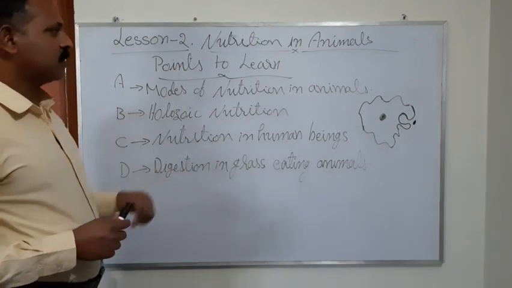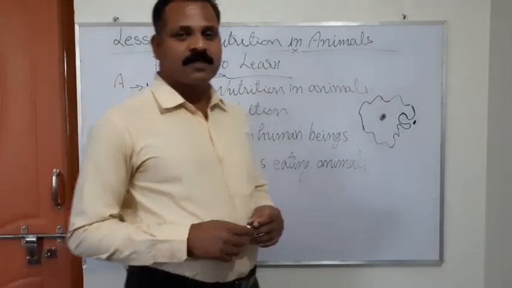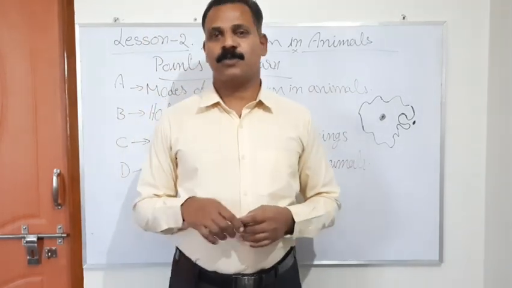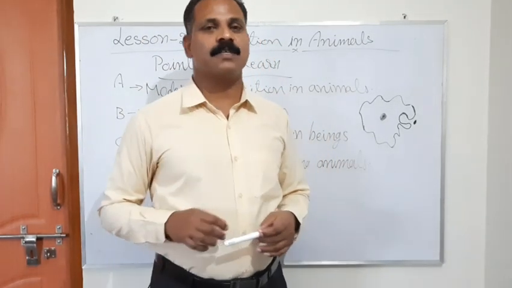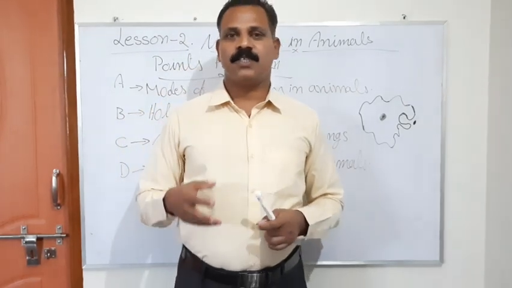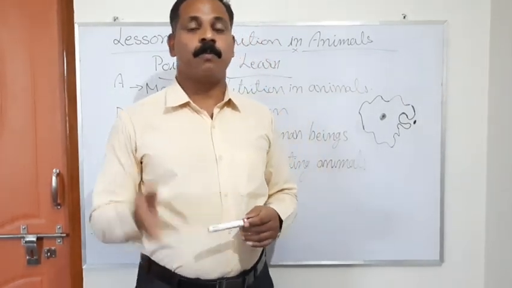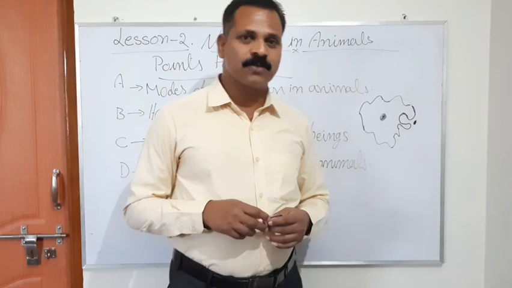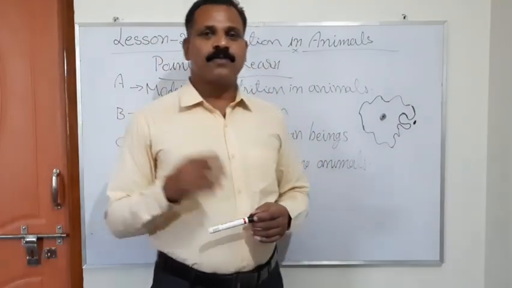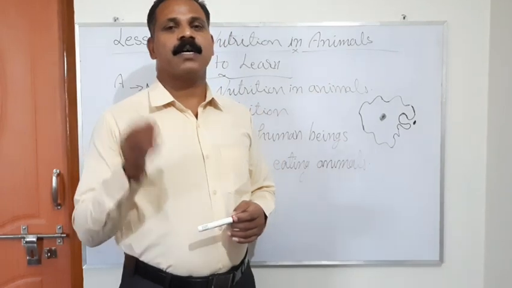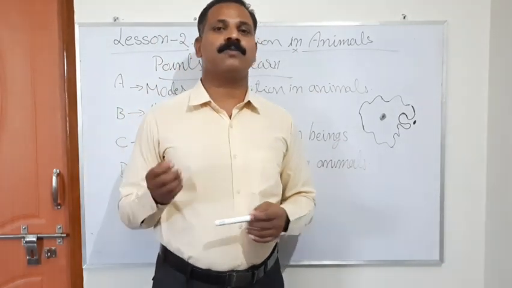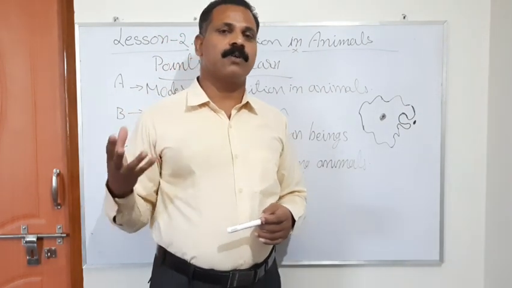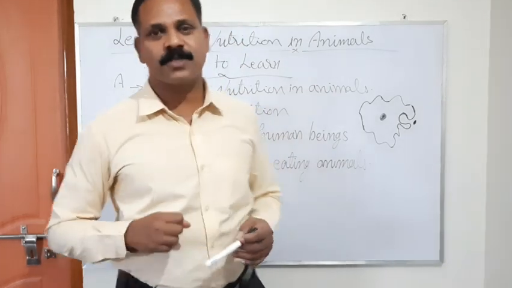First, modes of nutrition. Animals normally conduct three types of nutrition. The first one is heterotrophic nutrition. We studied in the last class that animals directly or indirectly depend on plants for their food, and this mode of nutrition is called heterotrophic nutrition. The second mode is parasitic nutrition. Some animals live in or on the body of some other organism and take food from those organisms, and this way of taking nutrition is called parasitic nutrition.